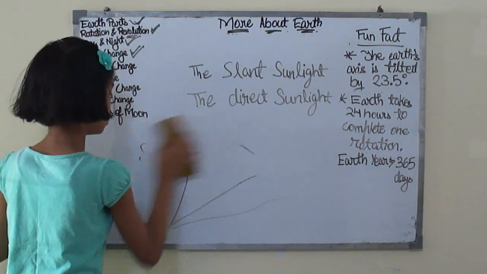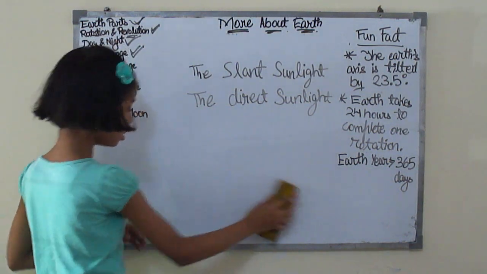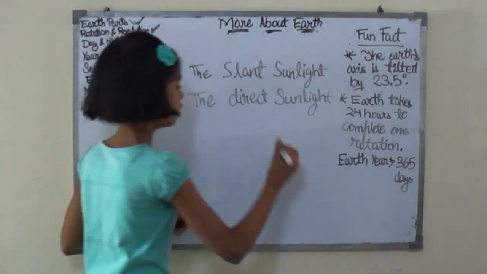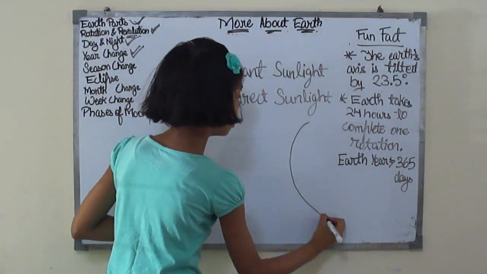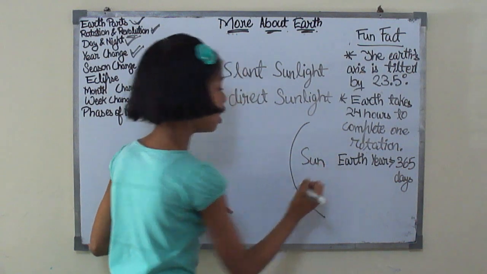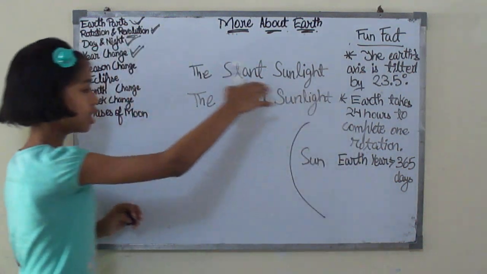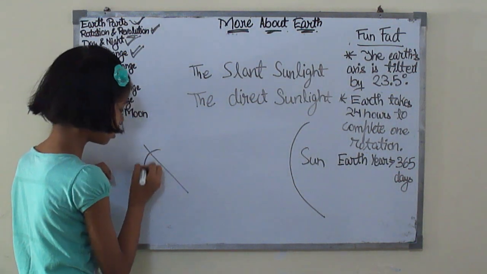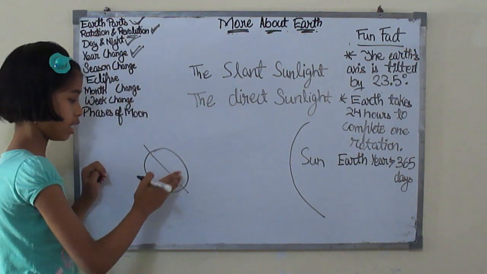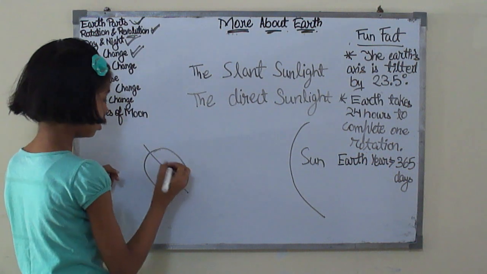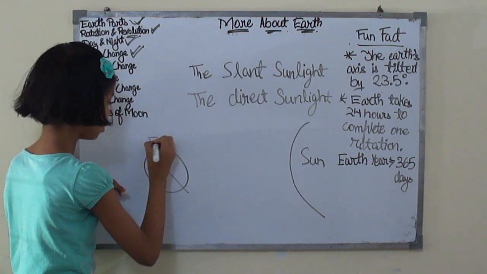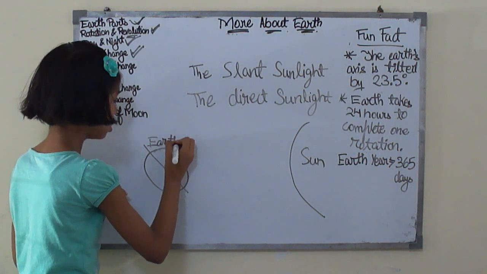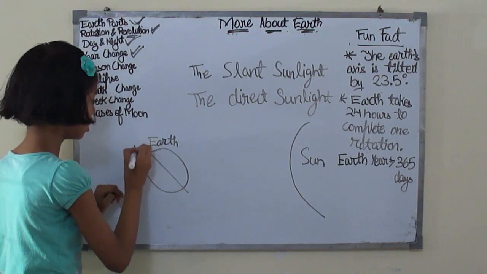I want to draw the sun over that side. Now the sun is here and the earth starts revolving and comes to the other side. The earth is like this, yeah, like this, same as that time also. So this is the axis you can see.